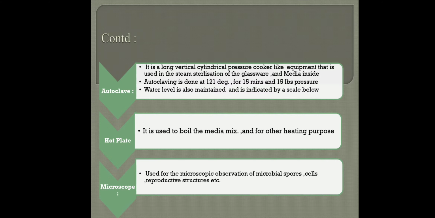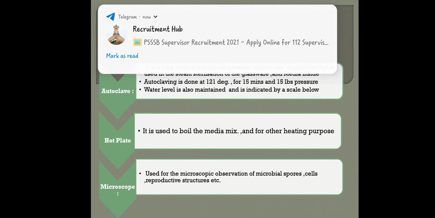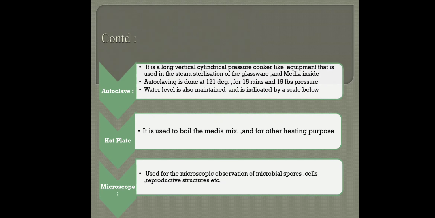The autoclave is a long cylindrical pressure cooker like unit, and inside that we have got a long cylindrical steel bin like structure. When we take out that bin, we check the water level, and if the water level is okay, we put the bin back. That bin has got pores, so that when water gets boiled at 121 degrees Celsius, the steam comes through the pores and it sterilizes the media, or the glassware, whatever we put inside.